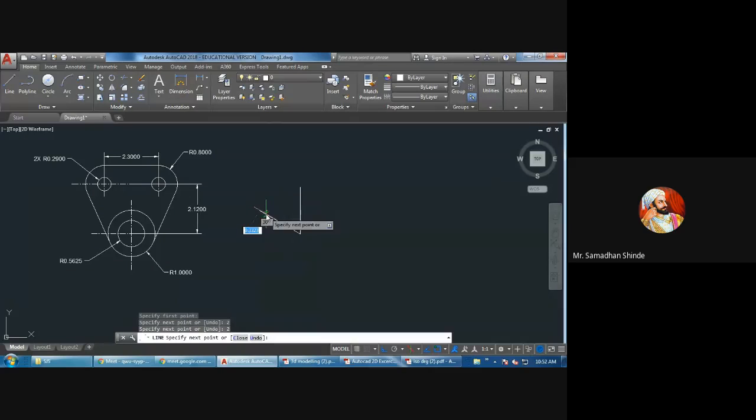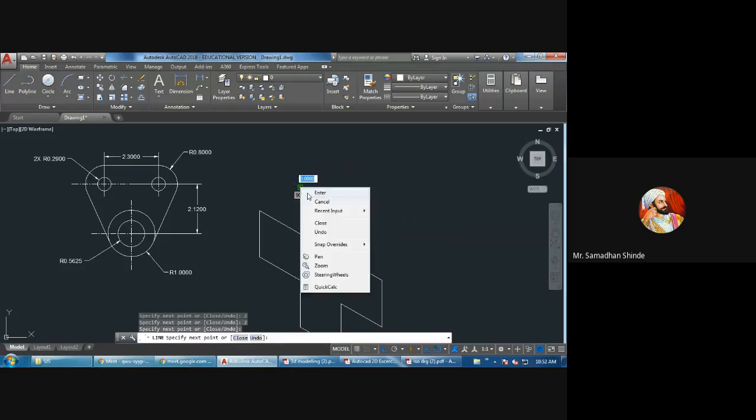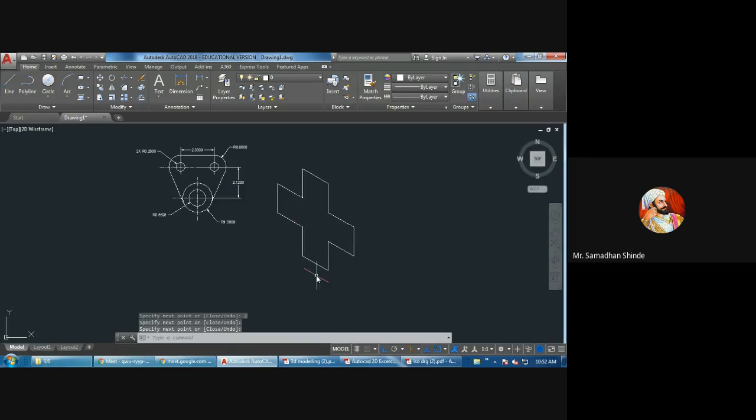2, 2, two, all dimensions are 2, like this. This is from the left hand side we have drawn.